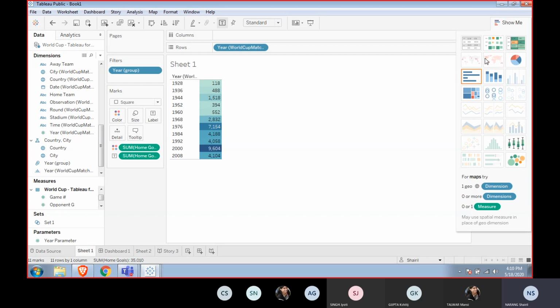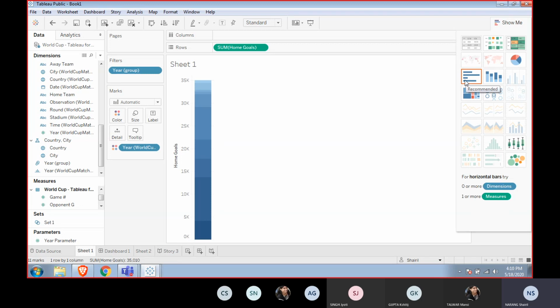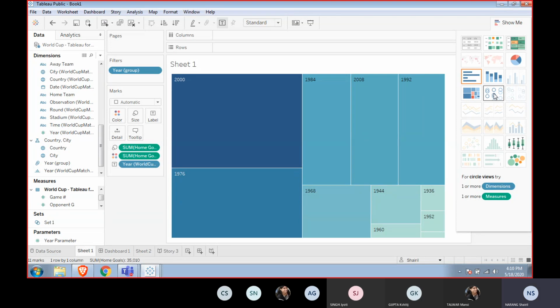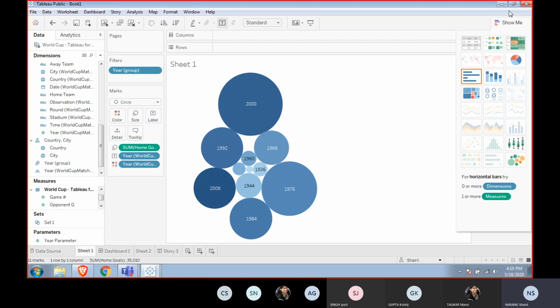So these are two maps, but because we don't have the latitude and the longitude values in our data, these are not visible for us to choose. But all those charts that are visible, we can choose and we can change. We'll look through these in the coming sessions. But for now, it is just an overview to you that these kinds of charts are available. Right, these are the tree maps. This one is the circle view, box plot, bubble chart. So we have many options over here.